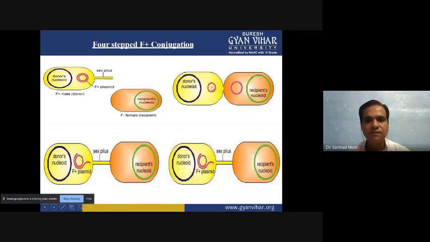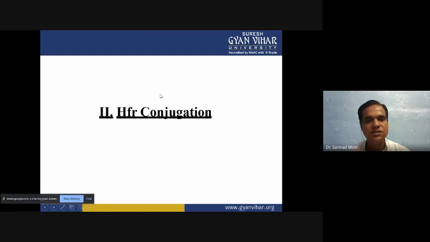Single-stranded plasmid F goes into the recipient, and the complementary sequence is synthesized, so they can replicate again, and this single strand can form the double-stranded plasmid. Using these four steps they can transfer the DNA very easily.